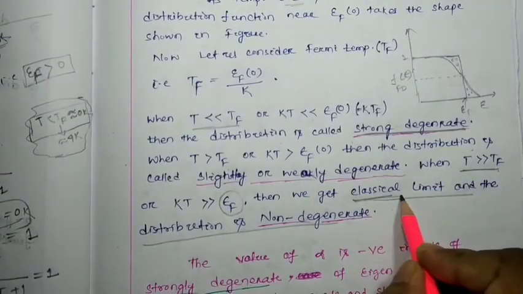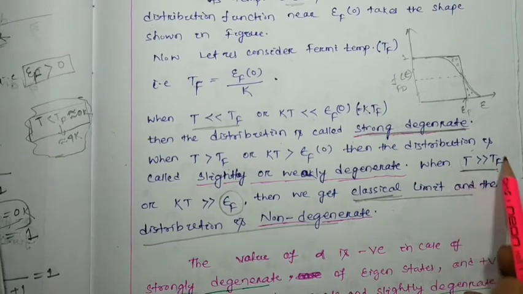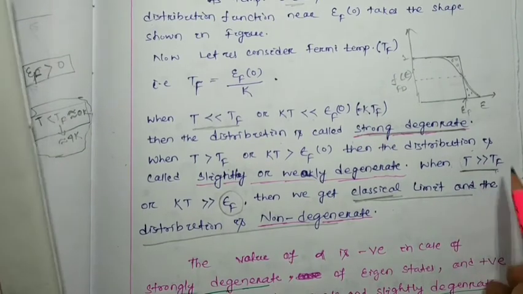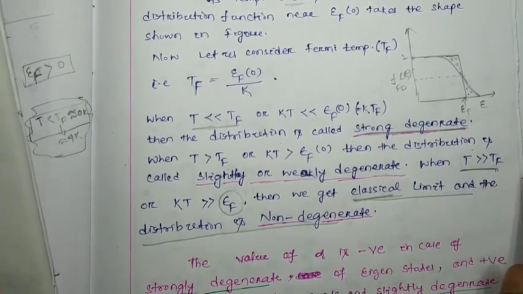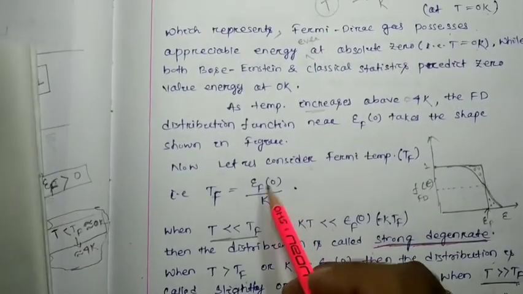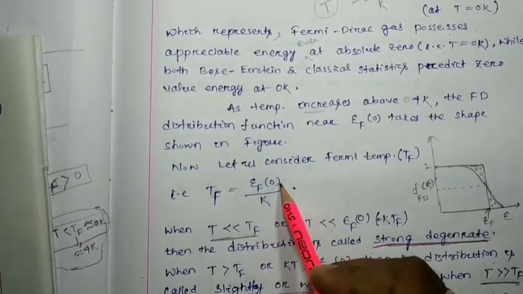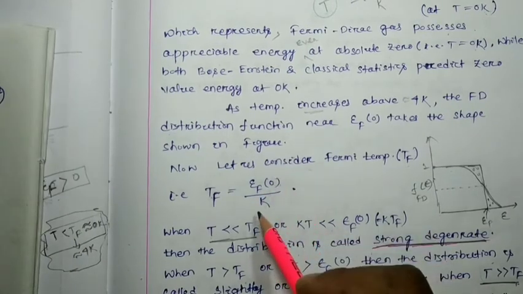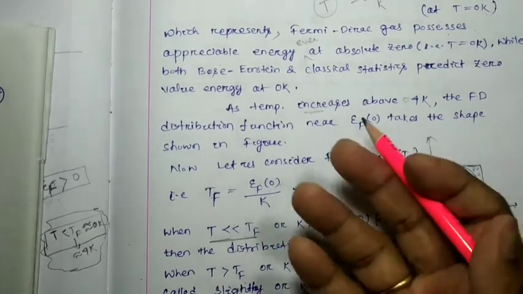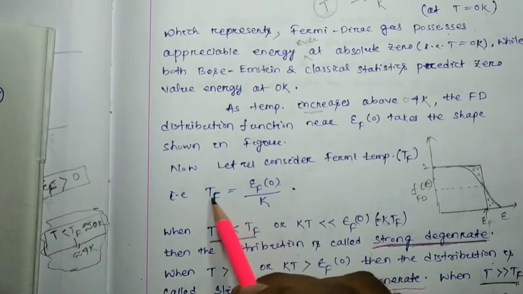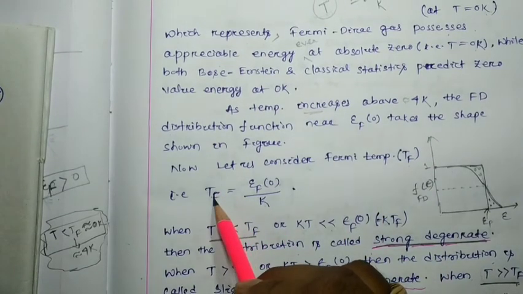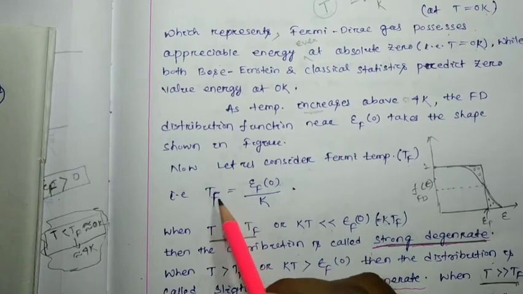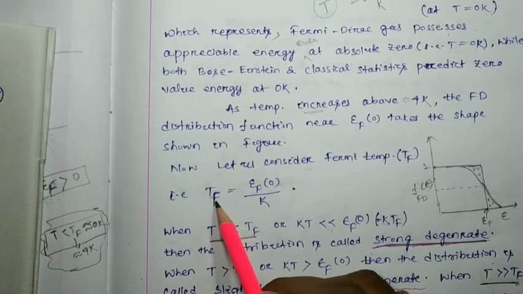So when the temperature is greater than TF, here TF is nearer to 0 Kelvin, because this belongs to the energy at 0 Kelvin. As this has some value, if we divide by the K value, it will give the value we considered as the Fermi temperature. So this temperature is very near to 0 Kelvin, right? Very near to 0 Kelvin.